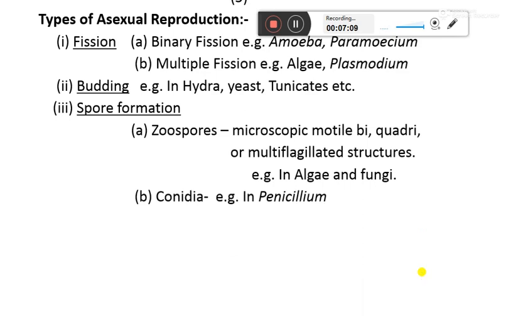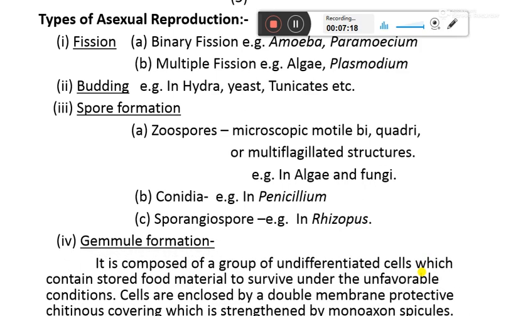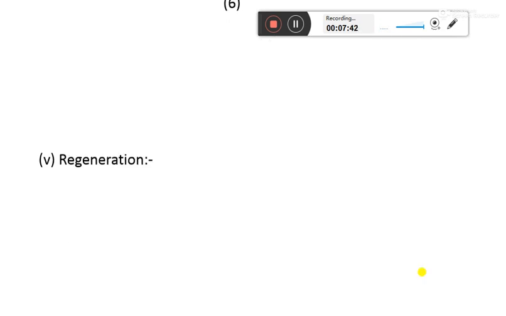The conidia are non-motile spores. They are produced in penicillium. Sporangiophore in the case of rhizobium. Then gemmule formation. Gemmule is a structure of undifferentiated cells, which contains stored food materials. These cells are enclosed in a double membrane, a protective chitinous covering strengthened by monoaxon spicules.